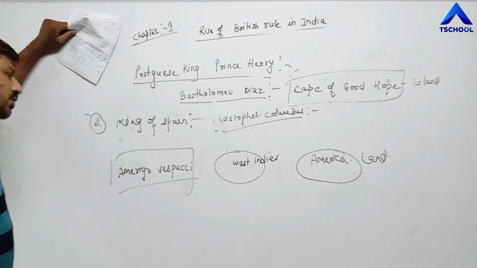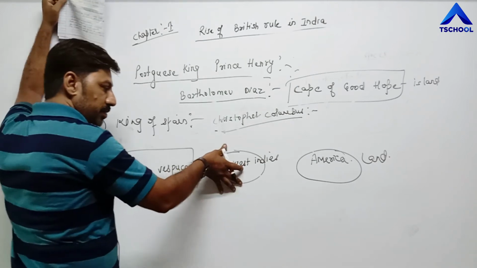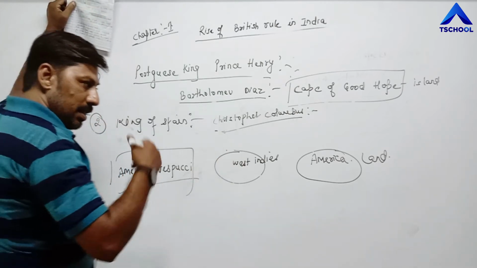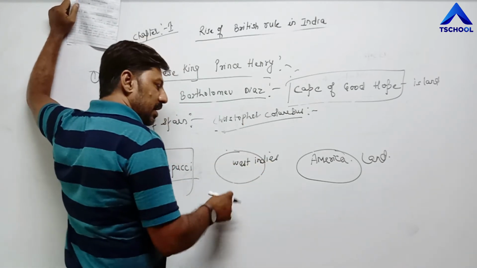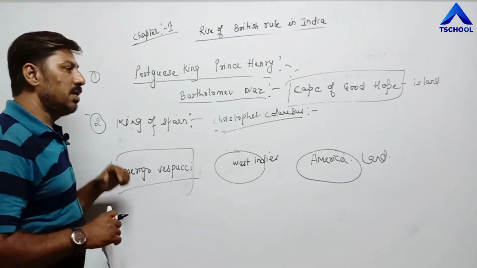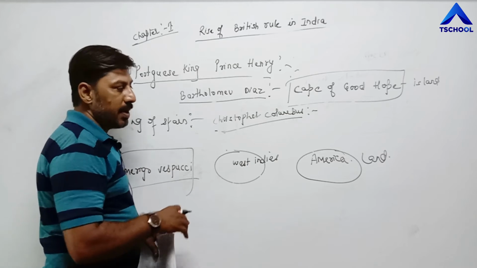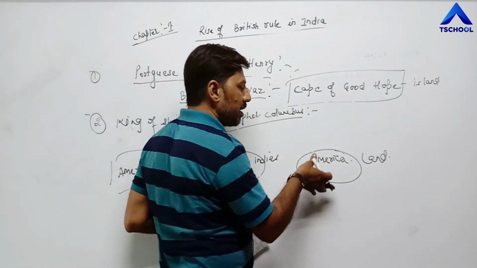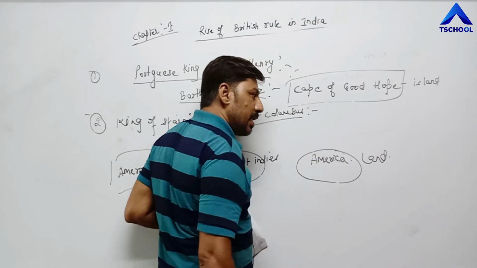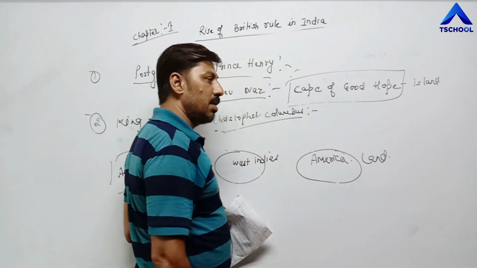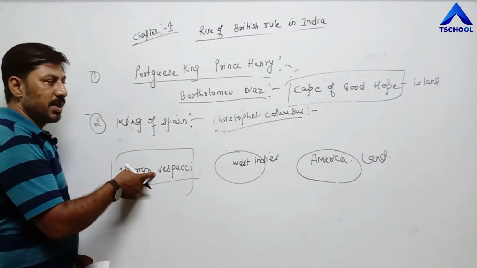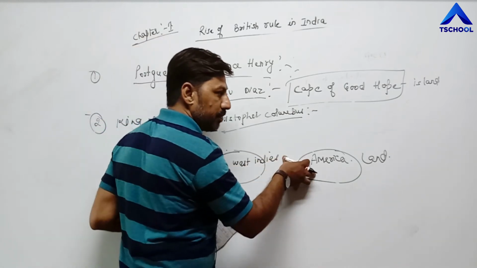But instead, he discovered an island popularly known as West Indies even today. Later, when he realized he had not discovered India, he again went in search of the sea route, and again he discovered a huge piece of land. He thought this was India, but it was later clarified by another person, Amerigo Vespucci, that this land is not India, it is America.